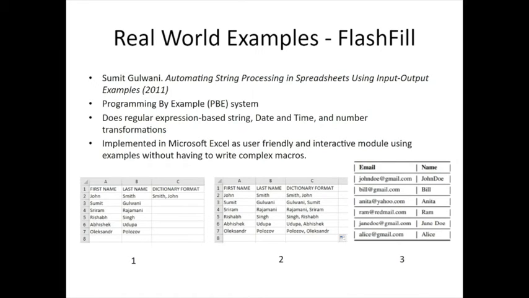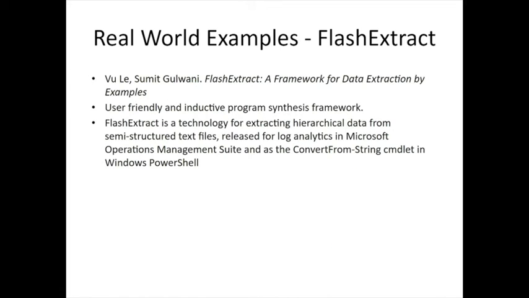The previous version of Flash Fill is Quickcode, from 2010. It was released in Excel as Flash Fill in 2013, with release versions in 2016 and 2019. It can perform string and number data transformation. Given an example, it can fill the remaining rows. Accuracy increases with distinct examples. Then there is data wrangling, extracting structured data from various types of files like text files, web pages, spreadsheets, log files, and semi-structured data through programming by examples.